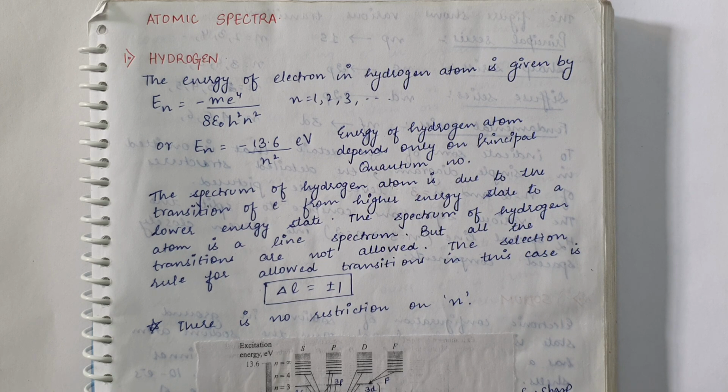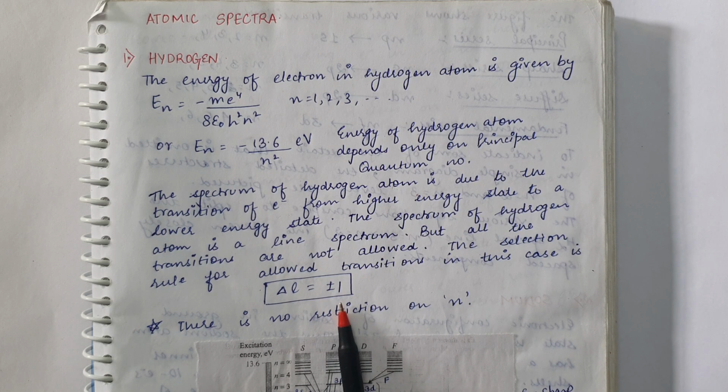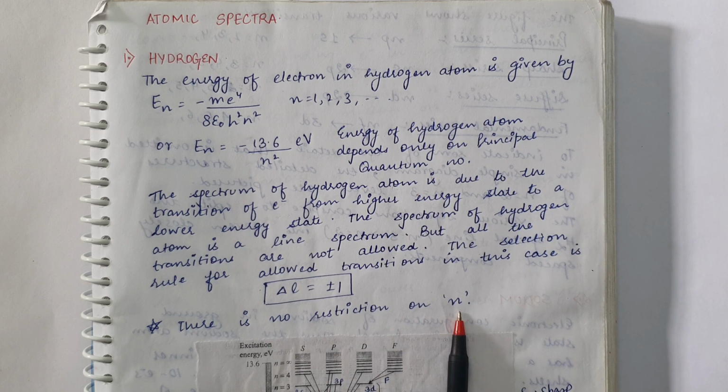Only those transitions are possible from a higher state to a lower state which follow certain selection rules. The selection rule for allowed transitions in the hydrogen atom is that the change in the value of the orbital quantum number L must be equal to either +1 or -1. So only those transitions are allowed for which delta L is either +1 or -1. Along with this, there is no restriction on the value of n.